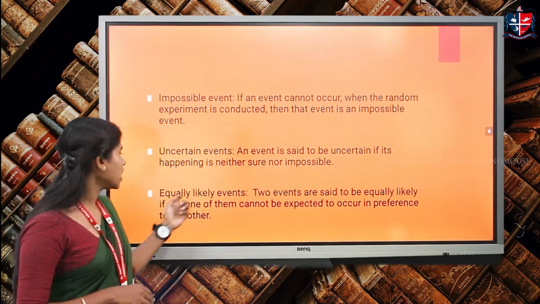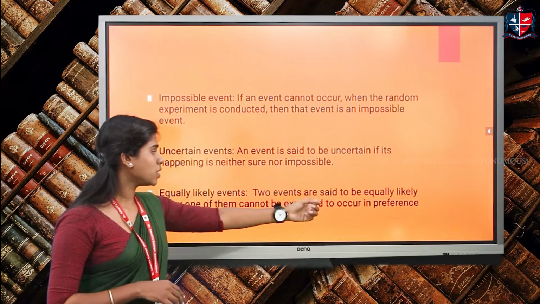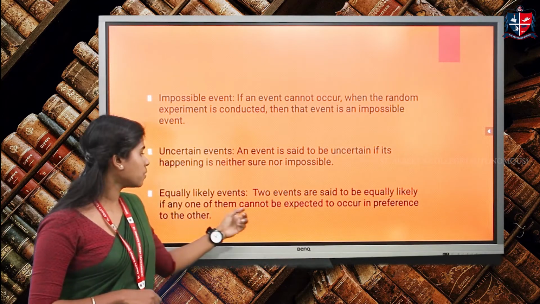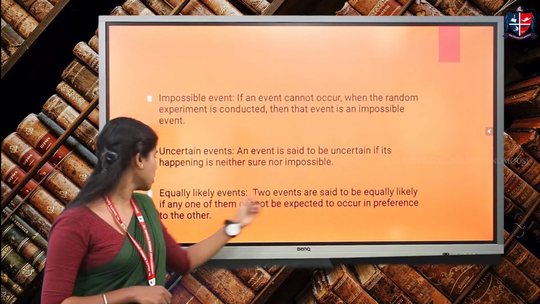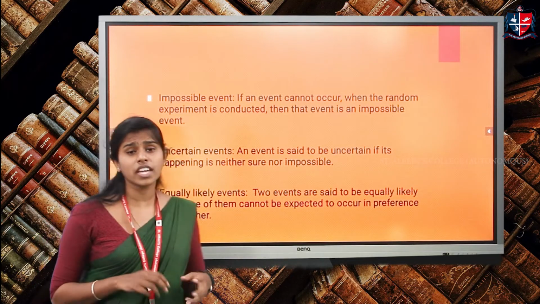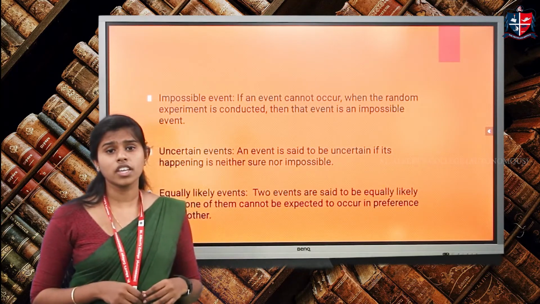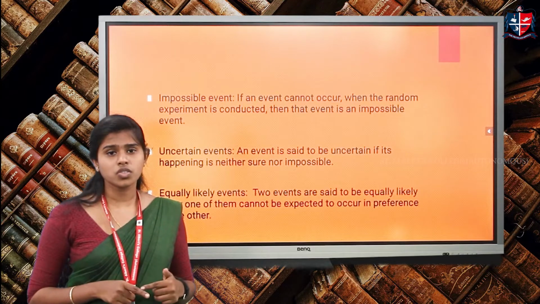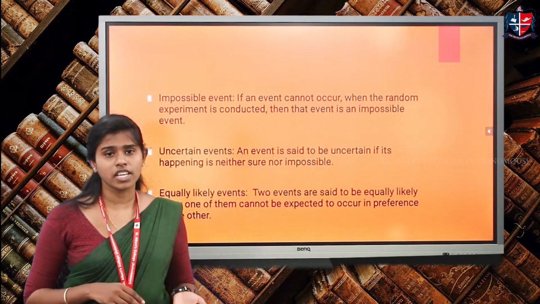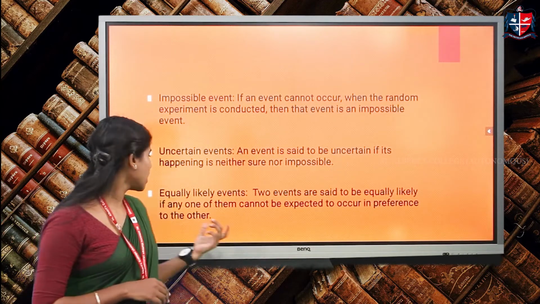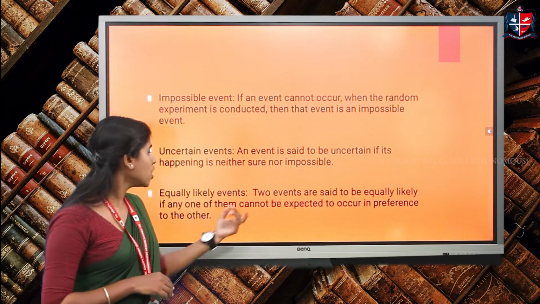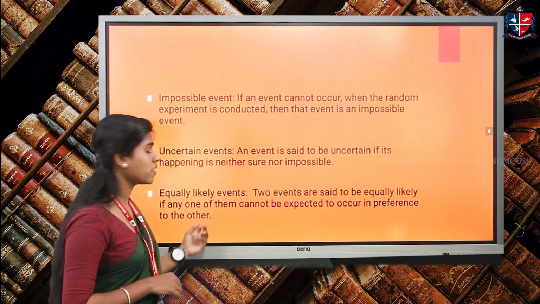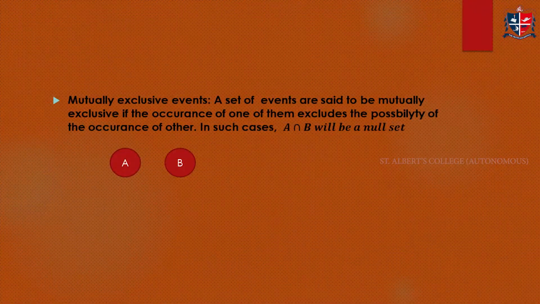Next are the equally likely events. Two events are said to be equally likely if any one of them cannot be expected to occur in preference to another. If we are tossing a coin and getting head or tail, we are not sure whether we will get a head or a tail. In this case, they are equally likely events, and neither can be expected to occur in preference to the other.